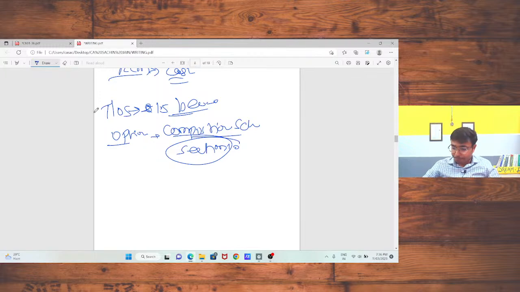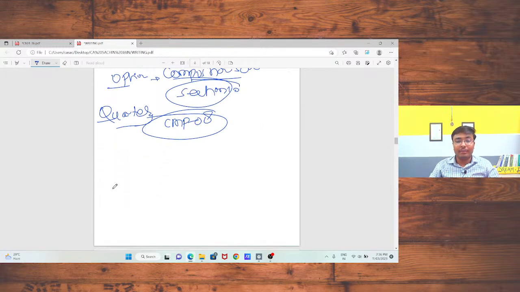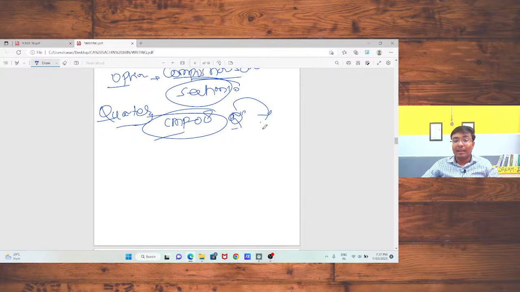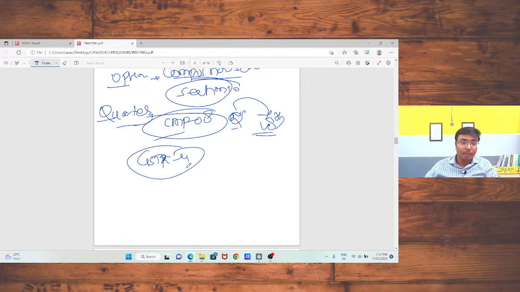So in that case, you need to pay tax on a quarterly basis, or you need to file the return, that is CMP 08, on a quarterly basis. What is the due date? After the quarter end, the next month's 18th is the due date. You can file your CMP 08 return by then, and you should file GSTR 4 on an annual basis.